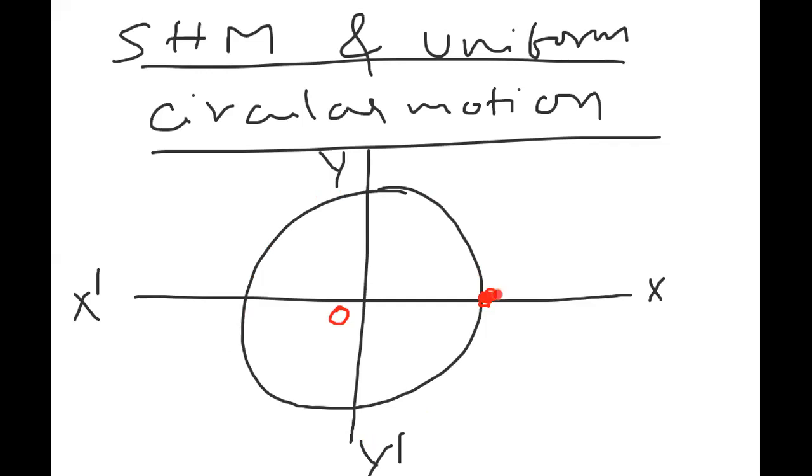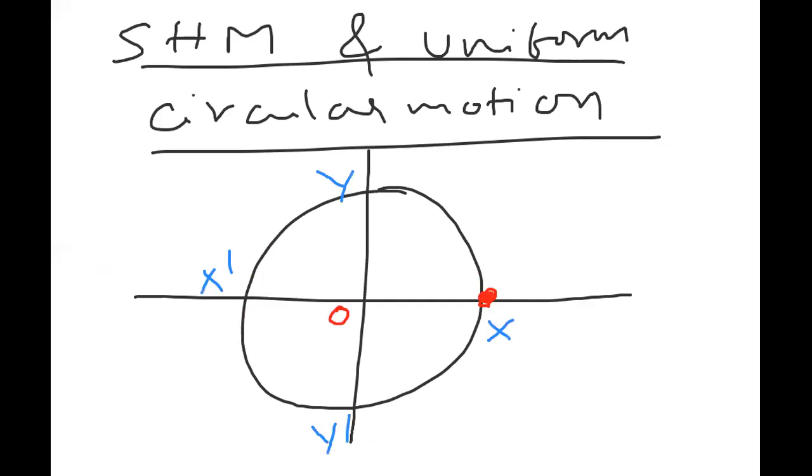I hope you are clear how it is moving. Here x, x dash, y and y dash are the diameter end points.